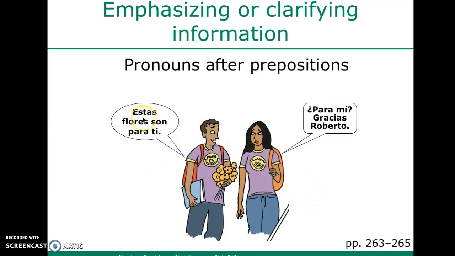So here we have, estas flores son para ti. These flowers are for you. Para mí, gracias, Roberto. Right? So notice here we have some different types of pronouns after the preposition para.